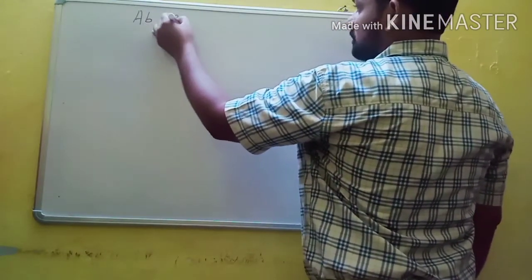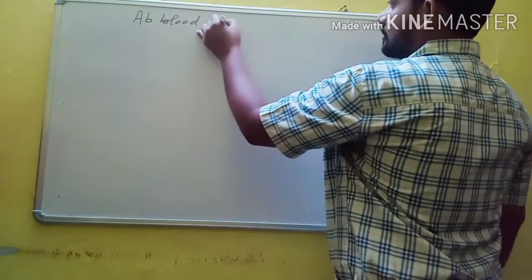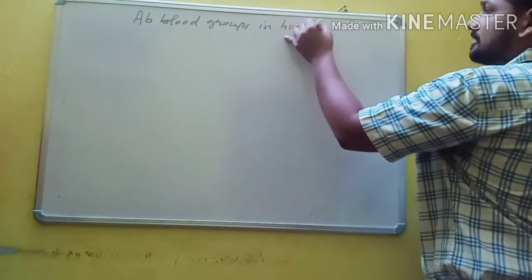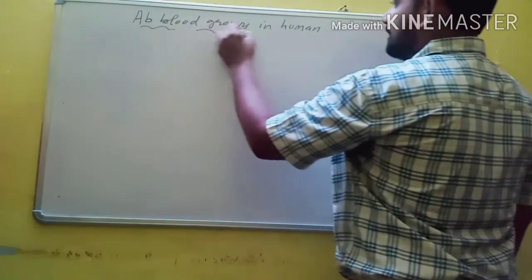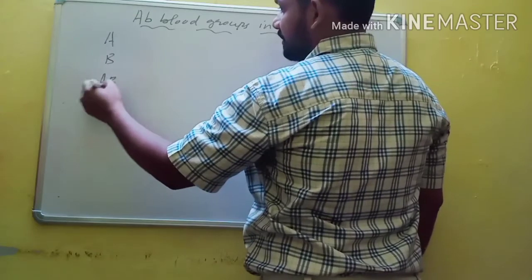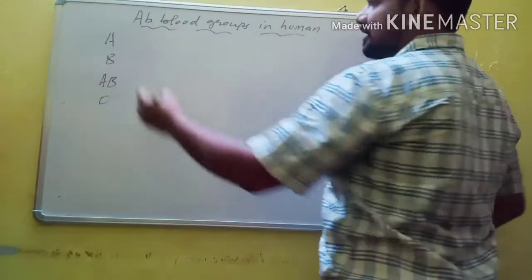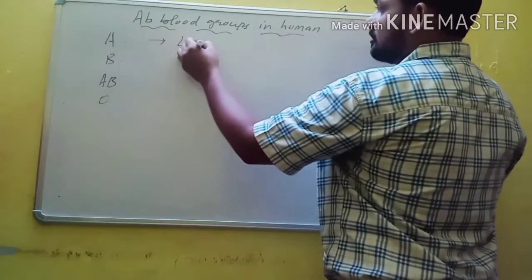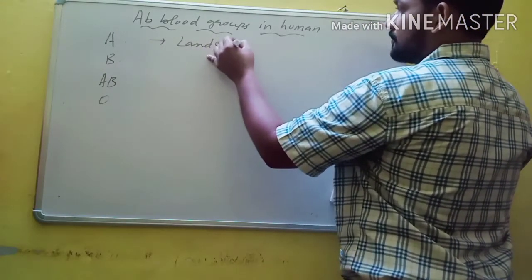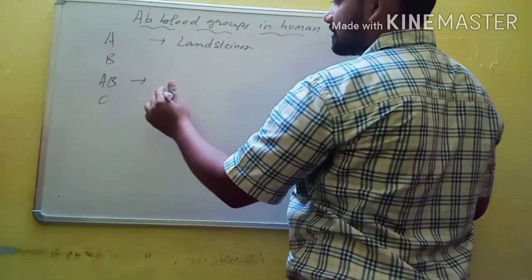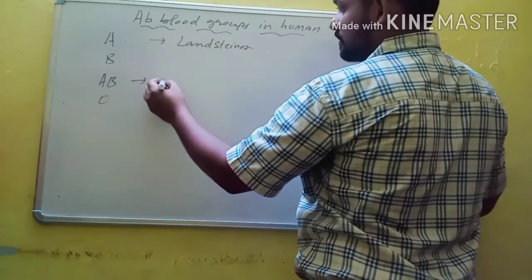AB blood groups in humans. So in humans, there are 4 blood groups: A, B, AB, and O blood groups. Here A, B, and O, these 3 blood groups were discovered by Landsteiner. But the AB blood group was discovered by Decastello.